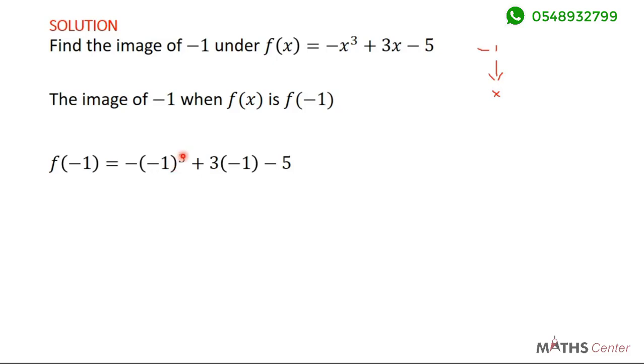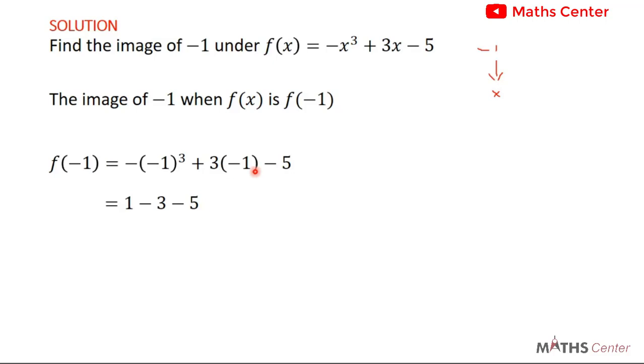(−1) exponent 3 will give us −1. So this is going to give us −(−1) minus 1, and that is going to be +1.